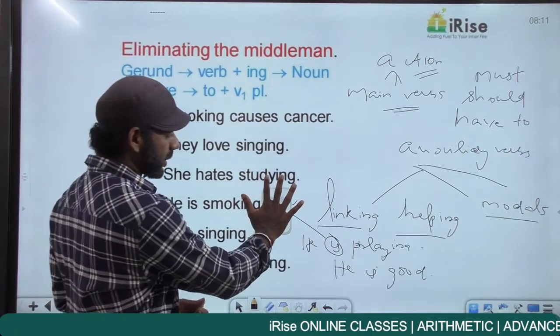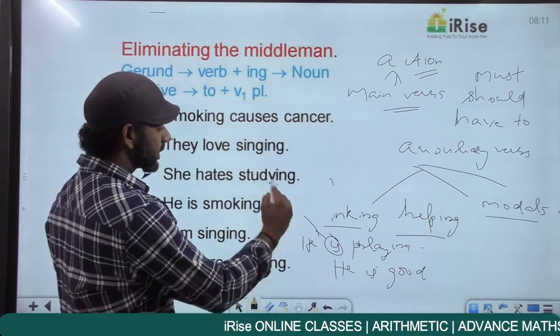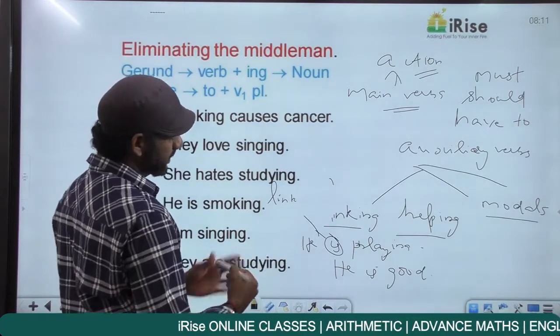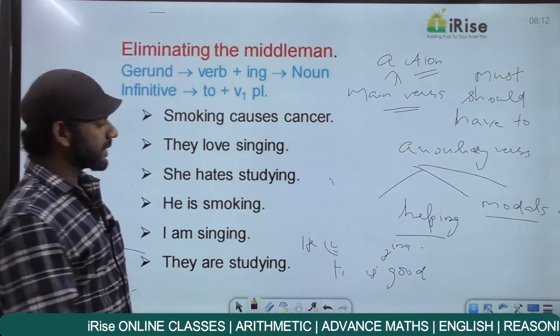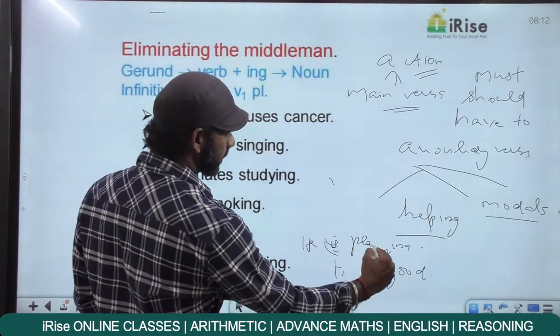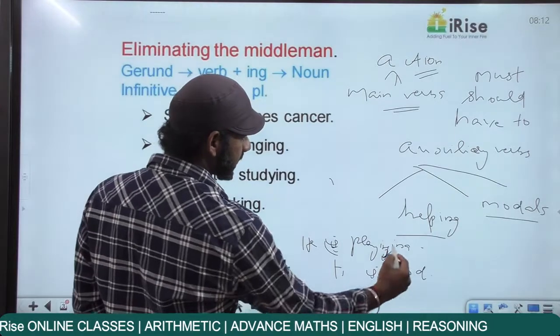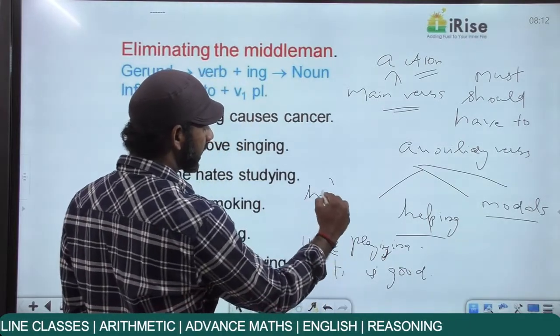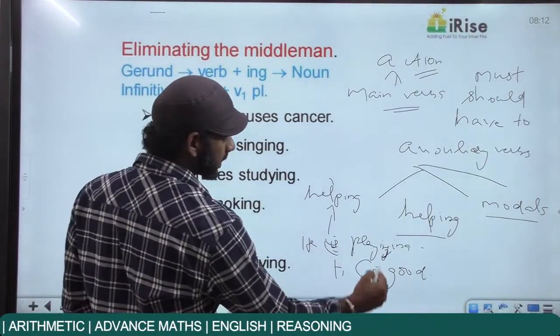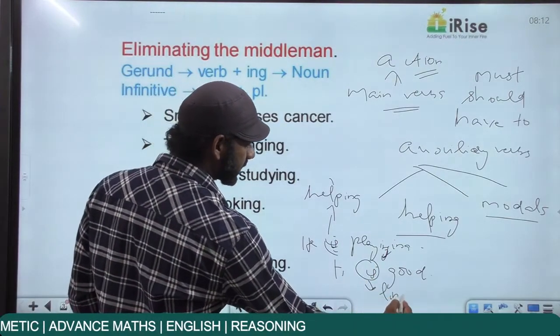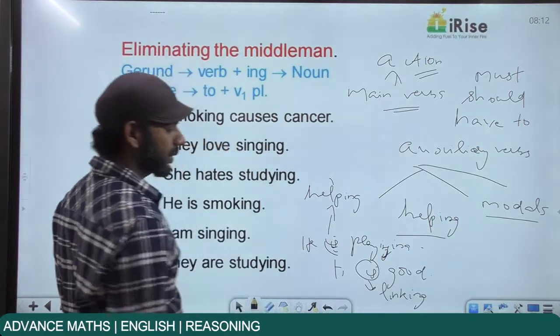Is called an auxiliary verb. And in this case, is a helping verb, whereas in the second statement, he is good, I say that is called a linking verb.